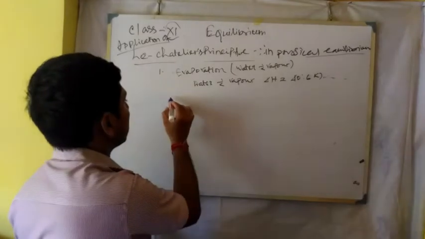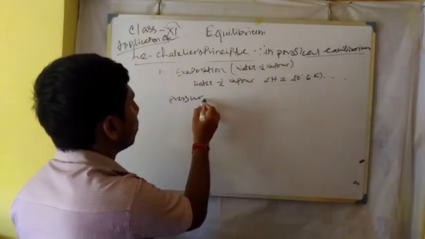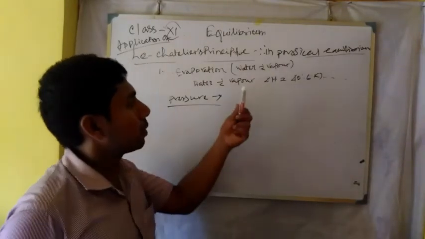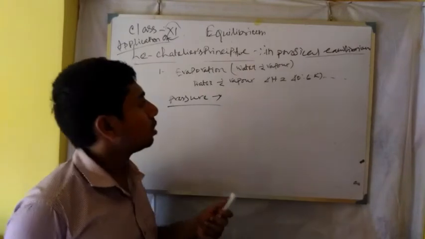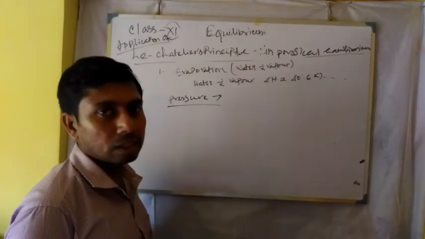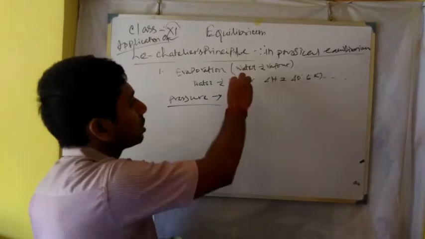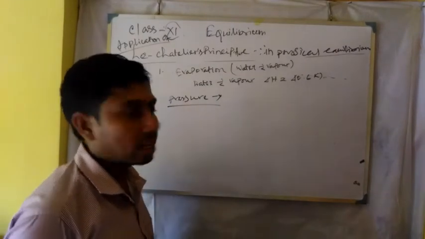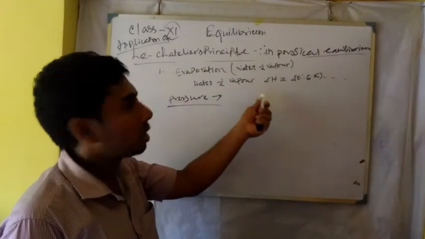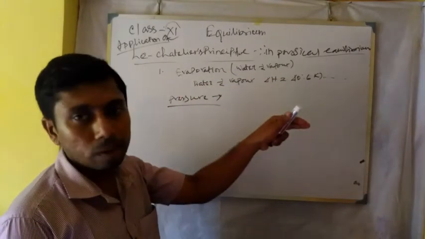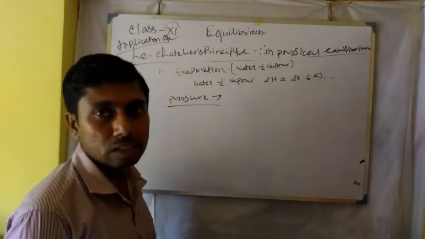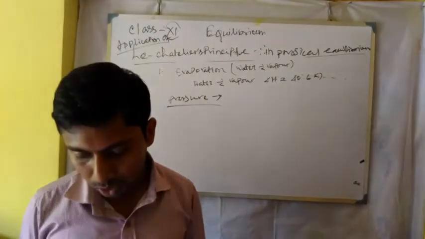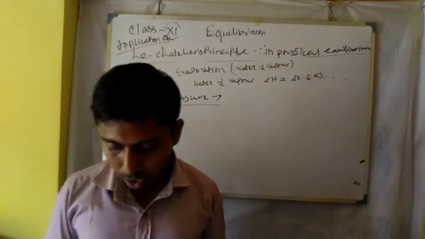And what is the effect of pressure? Now the vapor phase is the gaseous phase. So the vapor, having the maximum volume, is most affected by pressure. If we increase the pressure, the concentration of vapor will be less than that of the water, because water is less affected than gas. So the concentration will be lower here and higher there. So the reaction will move in the forward direction if we increase the pressure. So this is the change in pressure. Next one is the dissolution of solid in liquid.